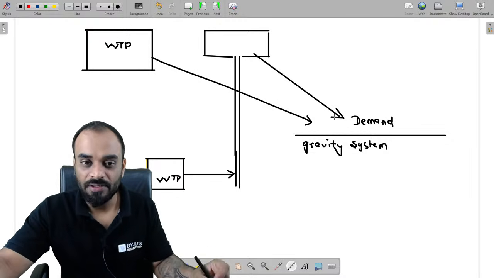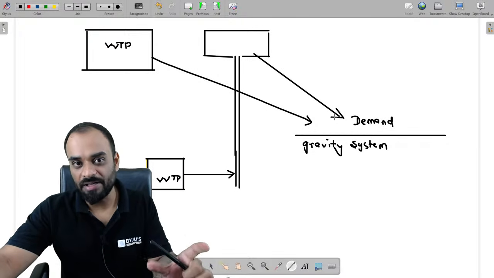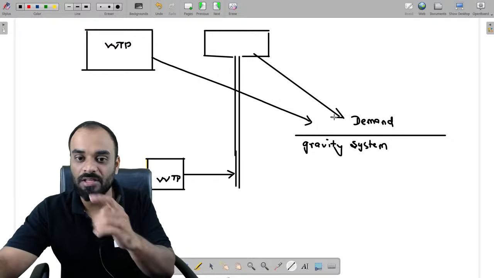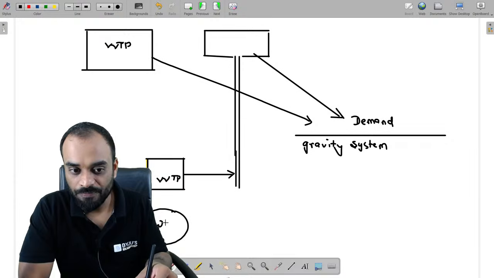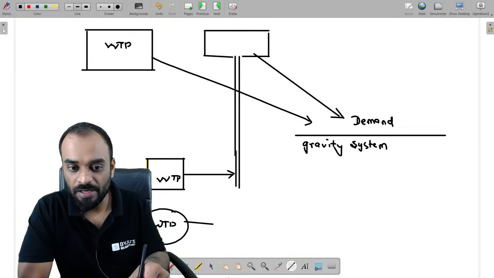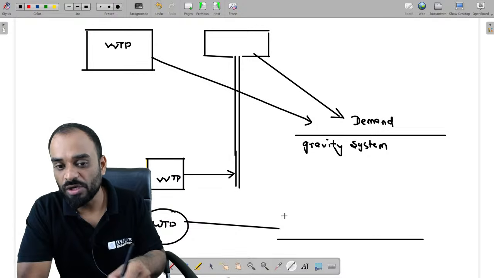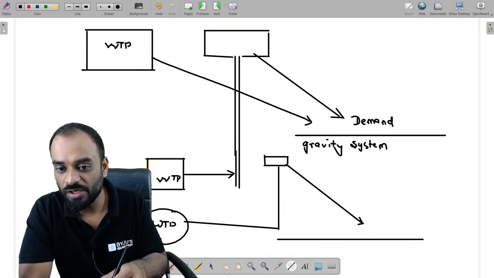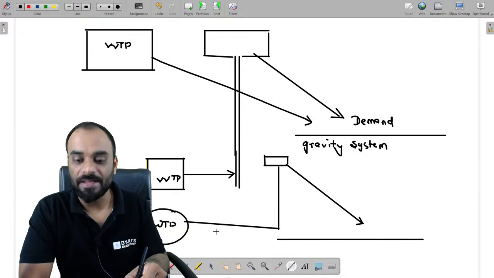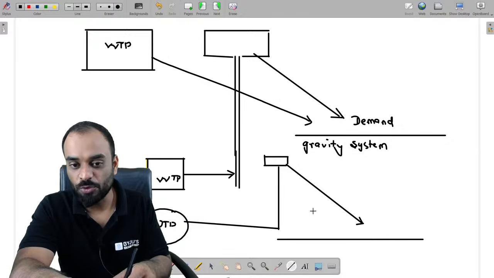Now the third one is your combined system. That means for some length we are using the gravity system, and for the rest of the length we are having the pumping system. That means what? Let us suppose guys, this is your water treatment plant. Through this water treatment plant we are supplying the water to the city area, but we are not getting sufficient head to supply this water to the whole area. In that situation guys, you need to pump this water again to the overhead tank, and then you have to supply it to the city area. That is basically the combined system. Clear? So this portion is gravity and this portion is pumping.